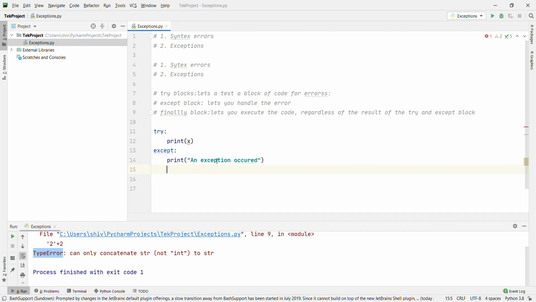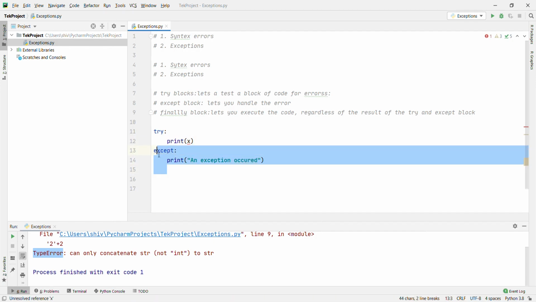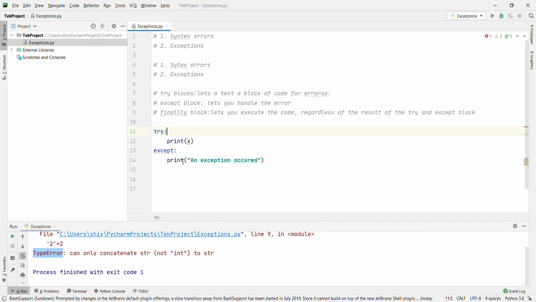Okay, what happened? X is not defined. If you are not going to use try and except, then what will happen? It will say X is not defined. Now we are using the exception handling, so it will say okay, an exception occurred. Let's run and see.